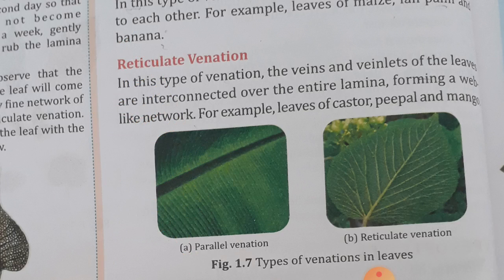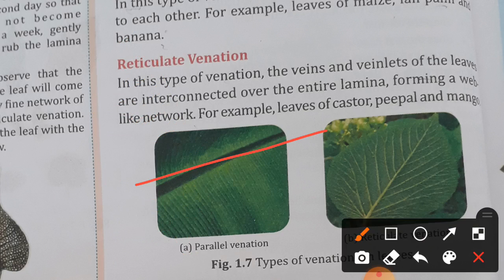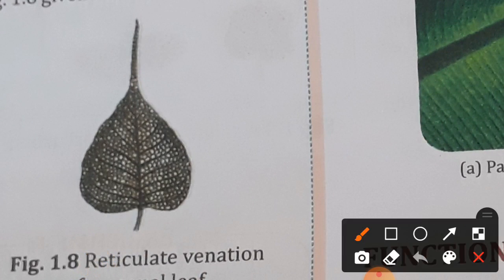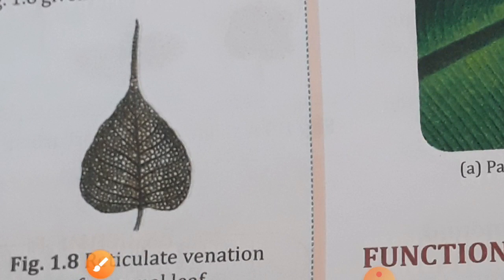But in peepal, have you seen? You can see in this image the veins. You can see a network-like structure here. This is called the reticulate venation.